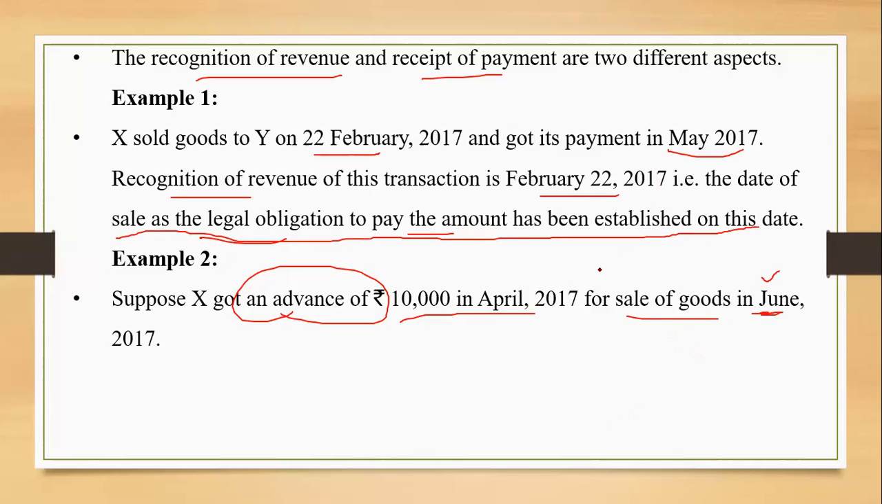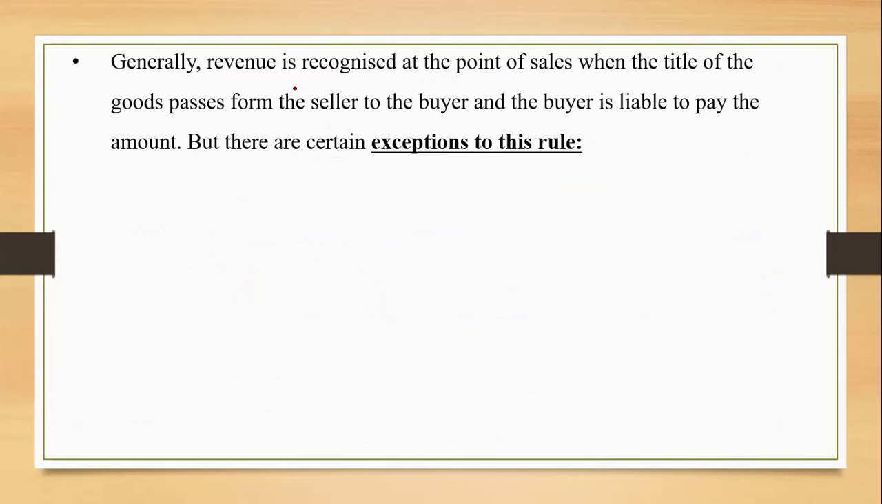So this is the month of June only, wherein the legal obligation to receive the payment will be established, right, from the customer. And customer has given us the advance, right, just to ensure that the goods are to be supplied to him. But actually sales takes place in the month of June, so June is the right time to consider the recognition of the revenue. Generally, revenue is recognized at the point of sales only when the title of goods passes from the seller to the buyer and the buyer is liable to make the payment with the amount, right?